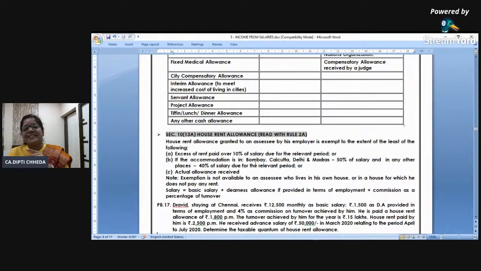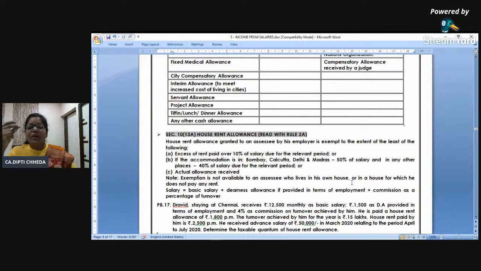Rent paid in excess of 10% of the salary. Clear? No exemption is available to an employee who stays in his own house because he's not paying rent, or who does not pay. I am staying in a rented house. I am getting HRA, but my husband is paying rent. Then for better tax planning, let me have an agreement in my name and let me pay the rent so that I can claim exemption under HRA.